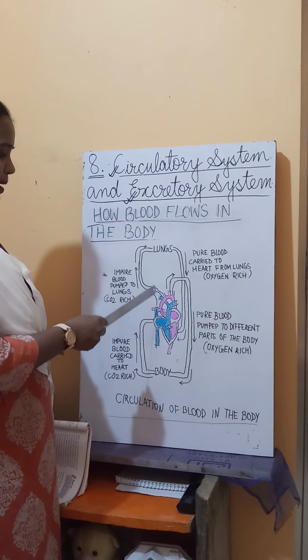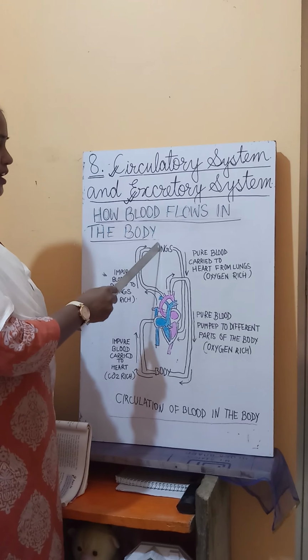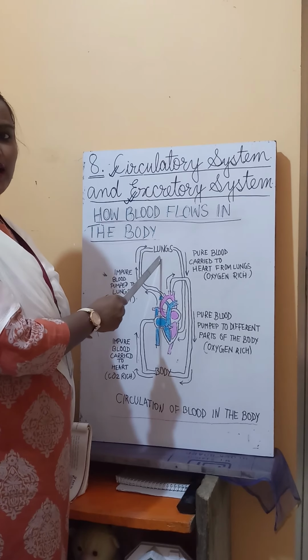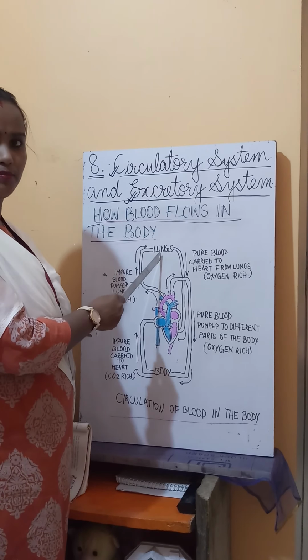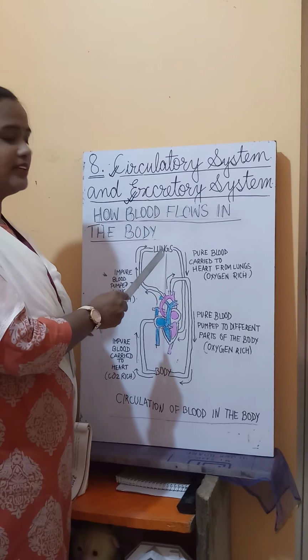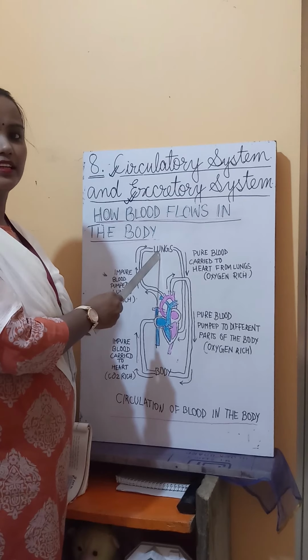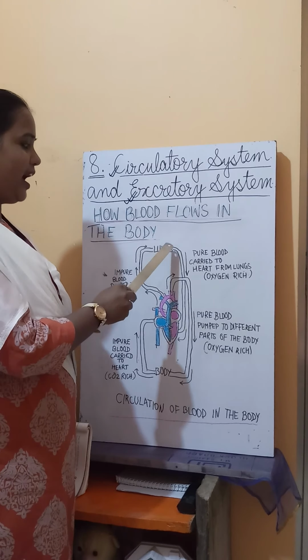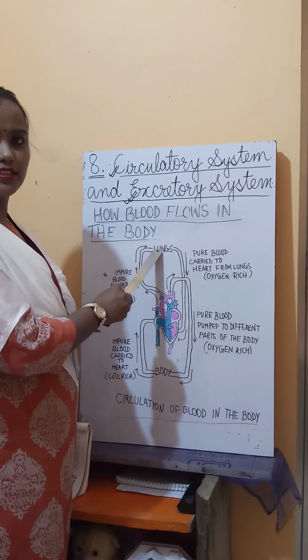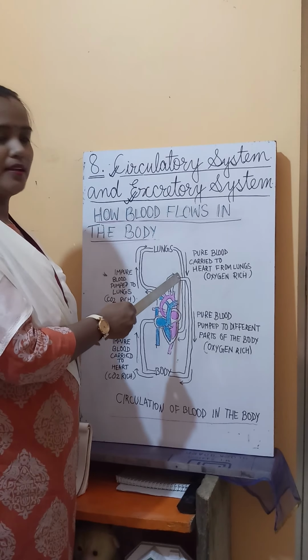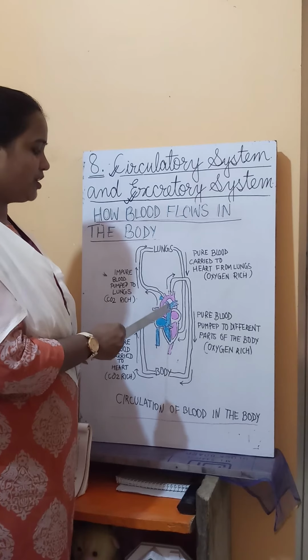So the heart pumps this impure blood to the lungs, and here in lungs the carbon dioxide is removed from the blood, and then the blood becomes pure. That means now the blood contains oxygen, and then after purifying this blood, the lungs send this pure blood to the heart.